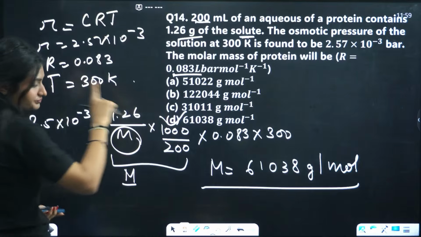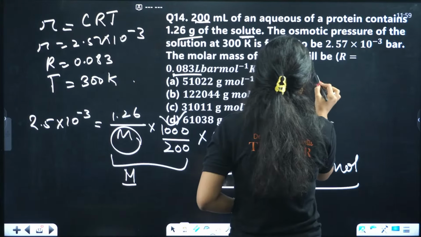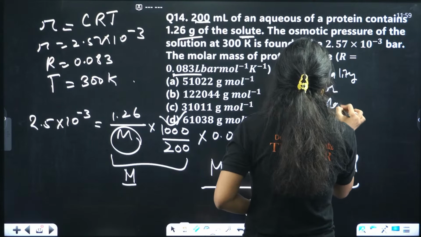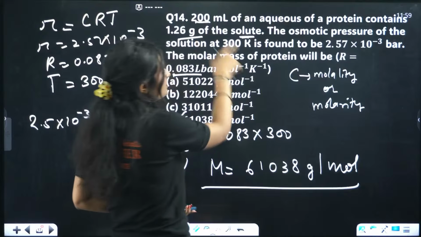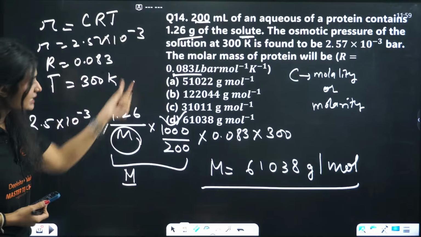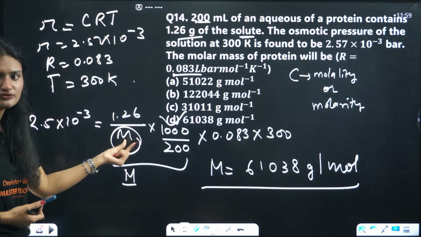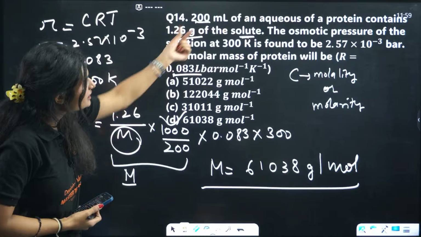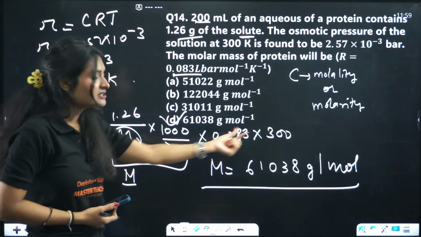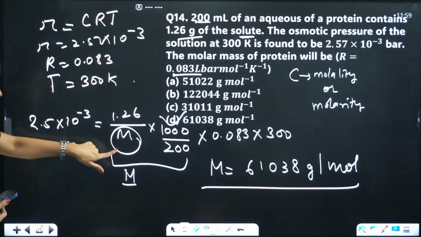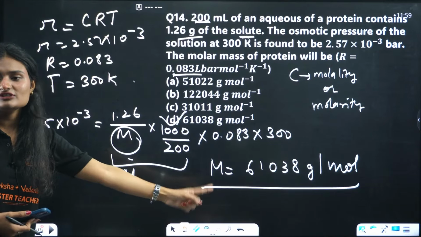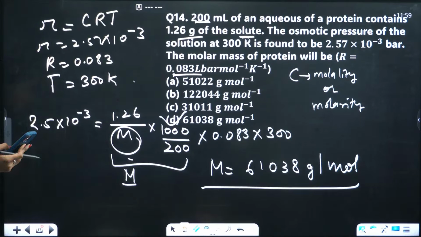In osmotic pressure, this concentration can be molality or molarity. Whatever data is given, accordingly you can calculate. The data given here is of molarity, so I calculated the molarity. Number of moles of solute, 1.26 gram. Molecular mass I don't know, that I need to figure out. The solution is 200 ml, and I multiplied it by 1000 obviously to convert it, right? Times R times T. Okay, this is the equation. You take M to the left hand side, and substitute this on the right hand side. If you calculate it, M will come out to be 61,038.